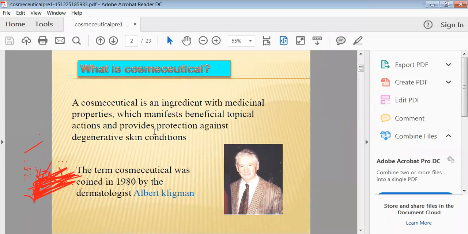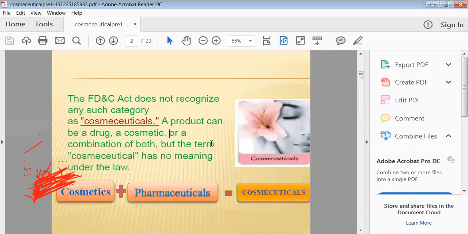So here the term cosmeceuticals means what? Which can be utilized for various kinds of protection purpose, degenerative action of the skin purpose, as well as protection, as well as medical use. So many things are covered by this terminology. So in 1980, the concept of cosmeceutical was derived.